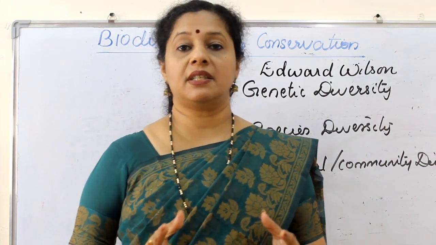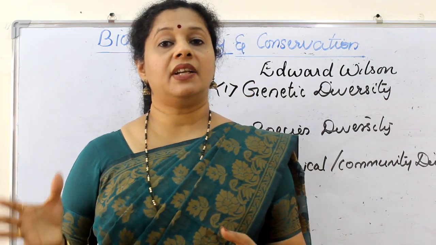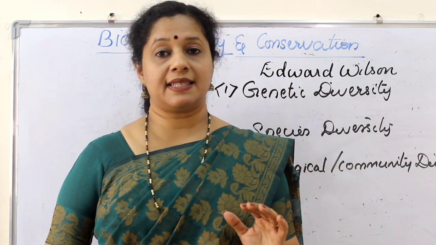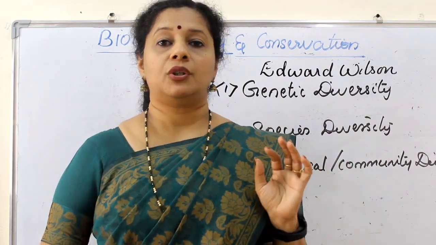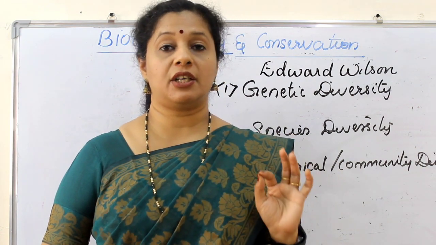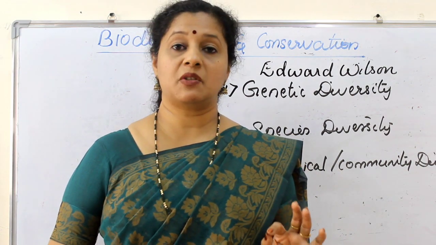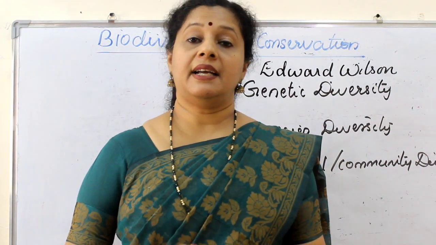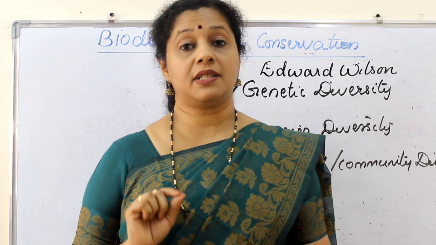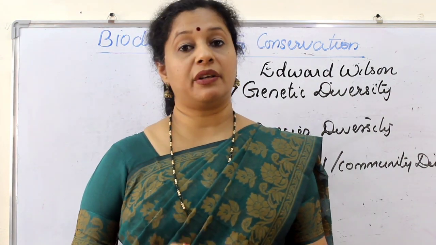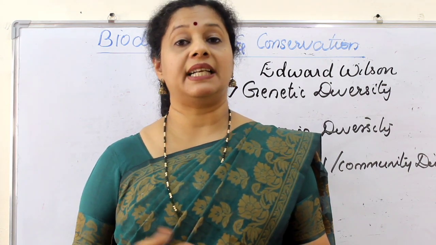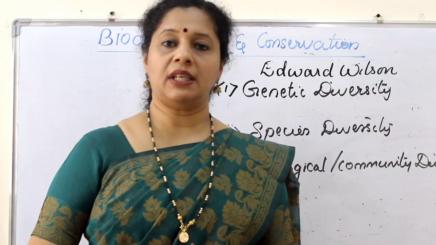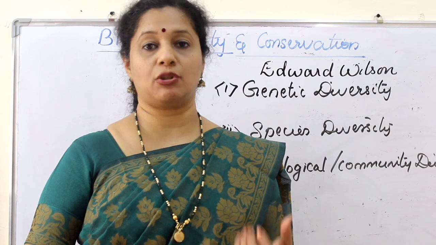If you compare the diversity richness of India with a Scandinavian country like Norway, India has a very high biodiversity richness. Overall, India occupies only 2.4% of the total global area in terms of land area, but our biodiversity reaches up to 8.1%. India is one among the 12 mega diversity hotspots in the world. We have around 45,000 species of plants and almost 90,000 species of animals. According to the statistics given by Robert May, in India alone, more than 1 lakh plants and more than 3 lakh animals are yet to be discovered.